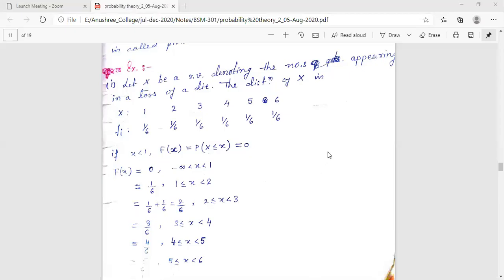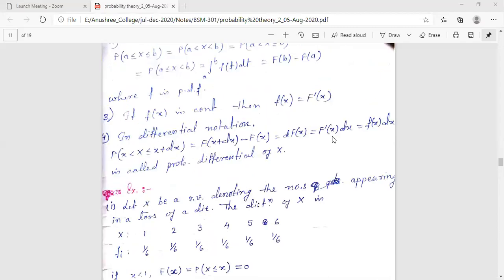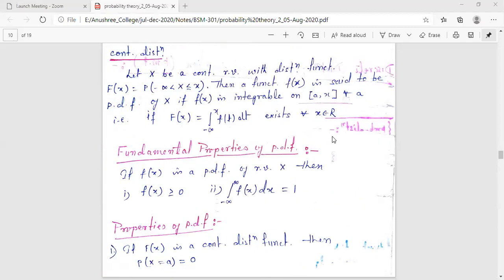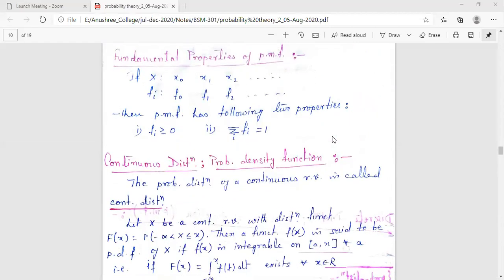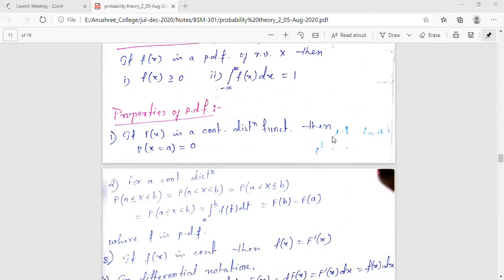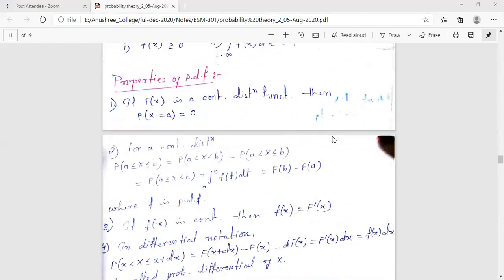Good afternoon, everybody. Today we are going to discuss, as we have done in the previous class, the probability distribution function, probability mass function, and probability density function corresponding to a discrete and a continuous random variable.